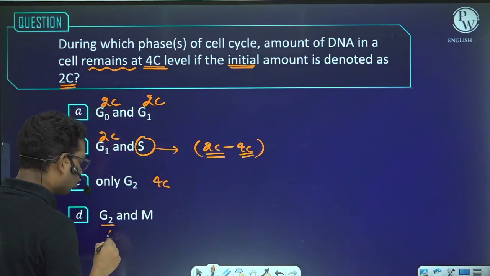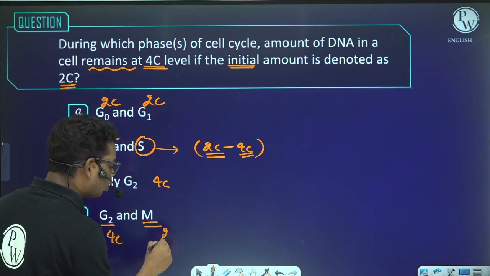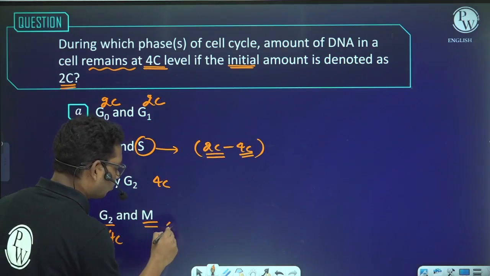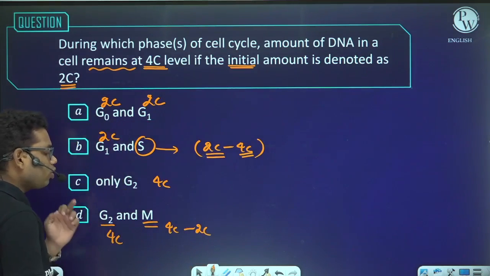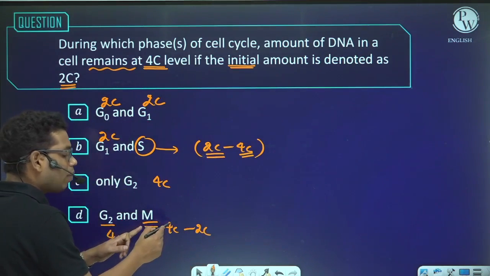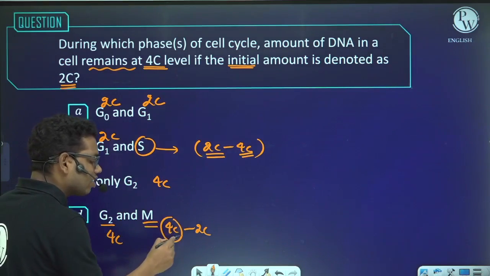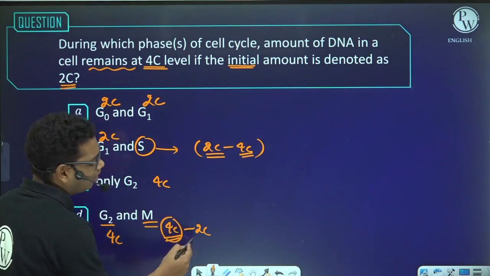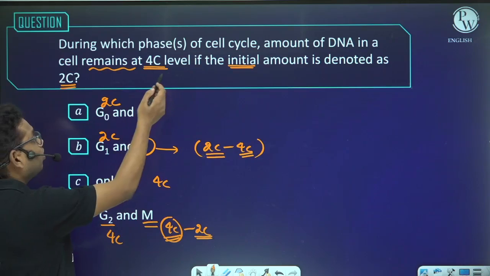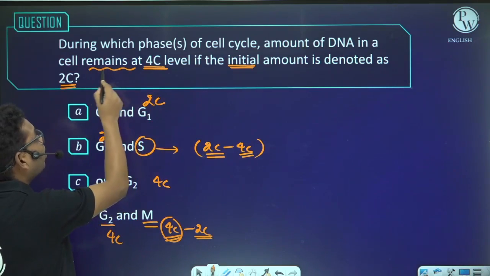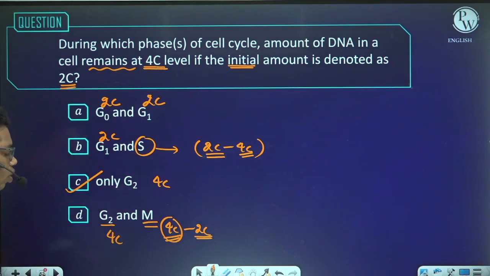In G2 it is 4c, but in M phase, it is from 4c to 2c. That means you can see that in M phase the amount of DNA is not constant. At initial stage it is 4c, and at later phase it is 2c. This question says the phase in which the amount of DNA remains 4c. So the answer will be only G2. Right?